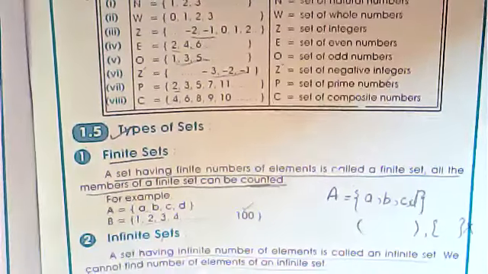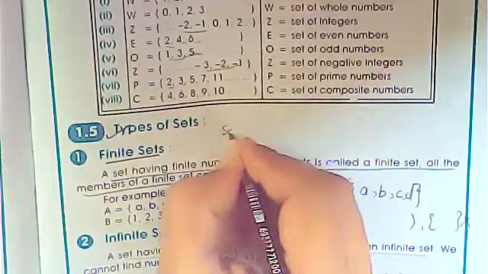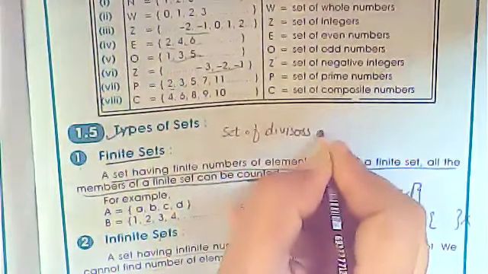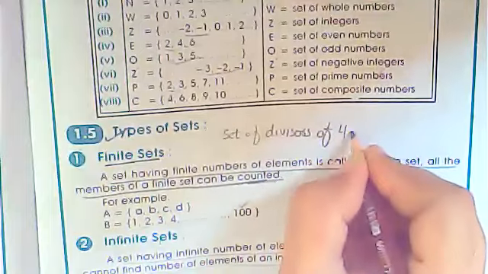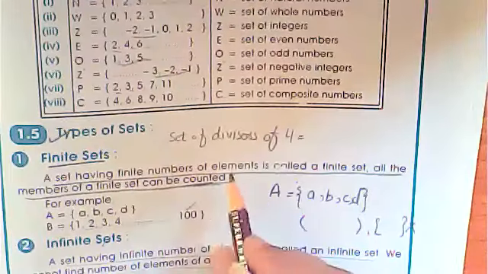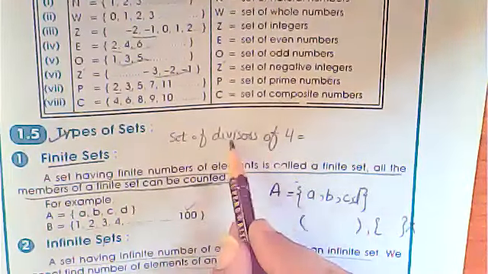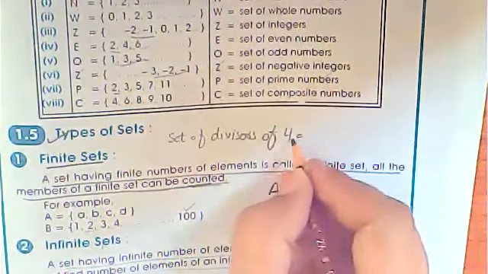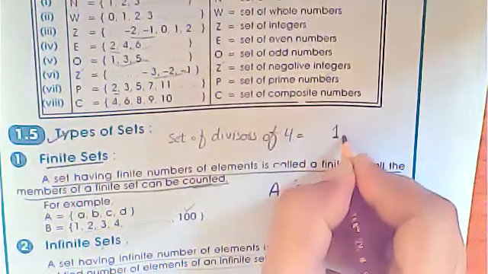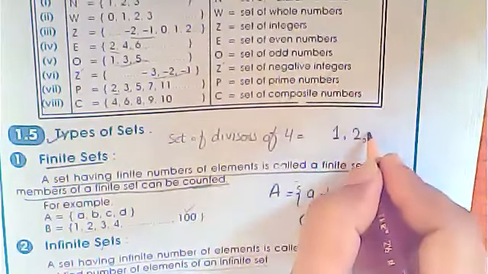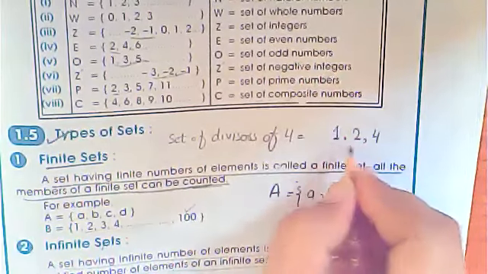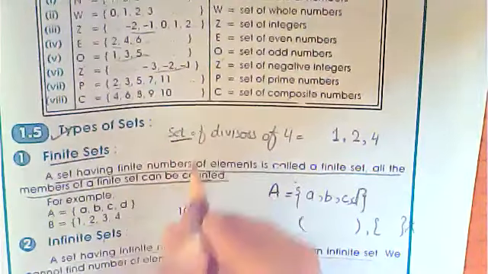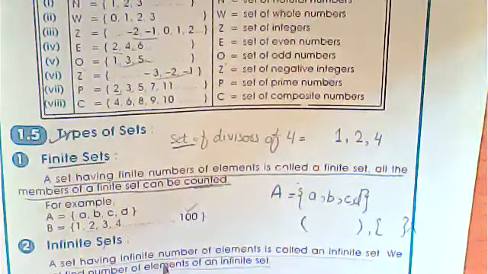Just suppose I'm going to ask you, what is the set of divisors of 4? Means you have to write down those numbers that can divide 4. So 4 can be divided by 1, 2, and 4 itself. Do you think this is a set? No. What is required? Curly brackets.